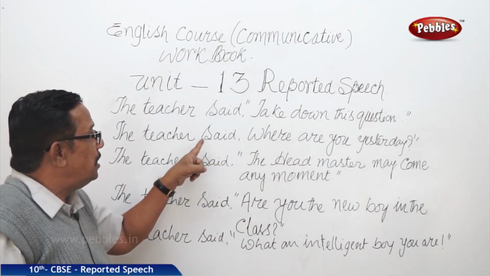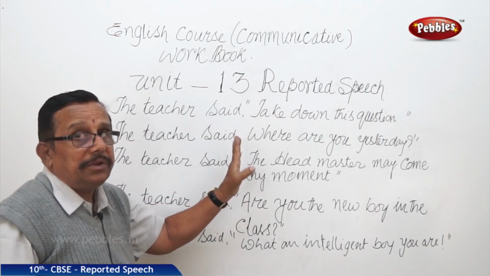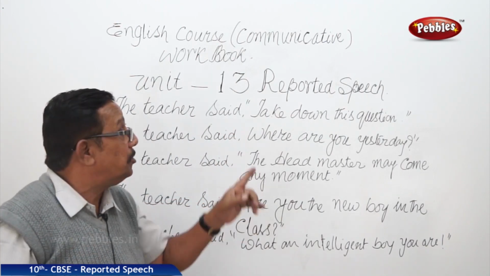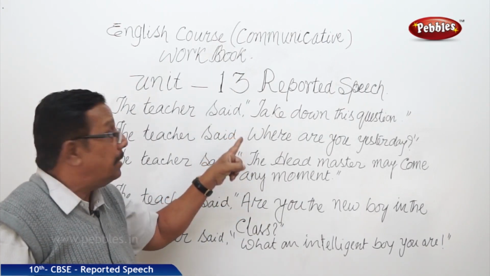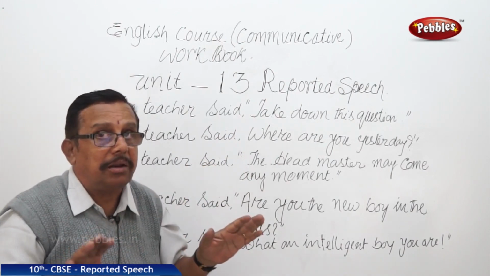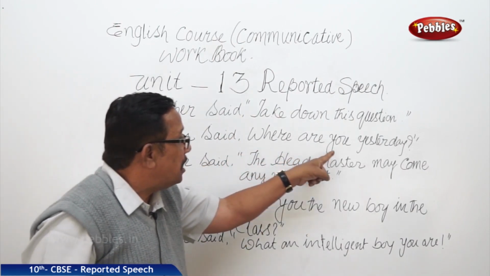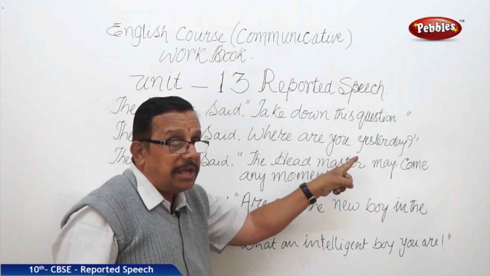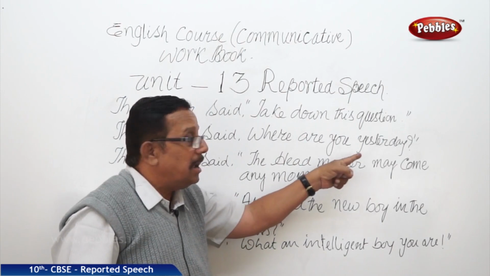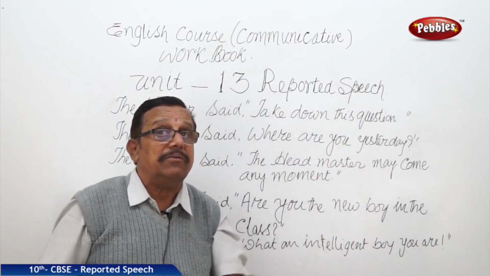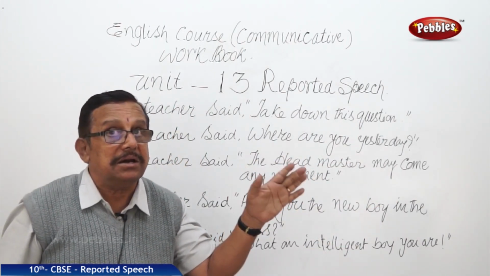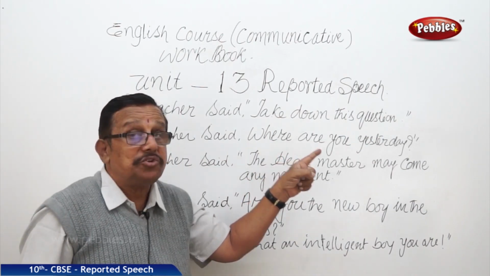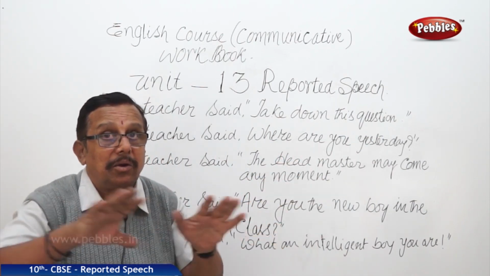Here questioned, comma, no conjunction. Here too we are using it as a conjunction, but here no conjunction at all. Where 'are' comes here becomes 'were'; you becomes he, and this goes there. Where he was, yesterday becomes the previous day or the day earlier. That way we are putting a full stop, no question mark, no inverted commas.